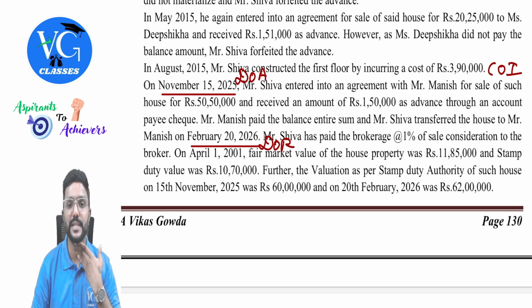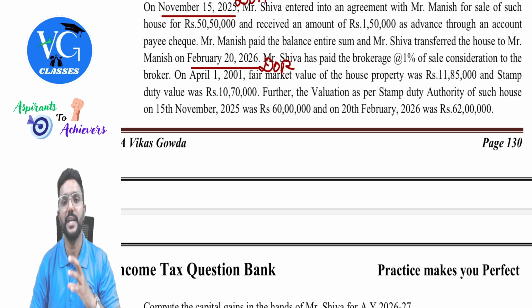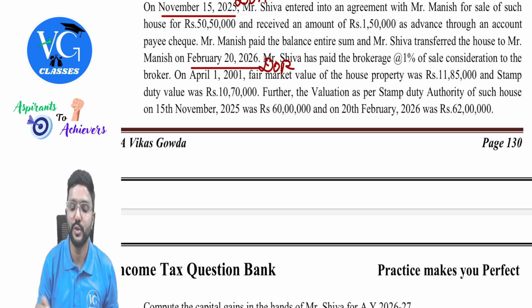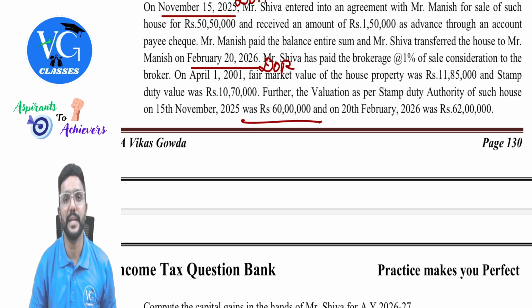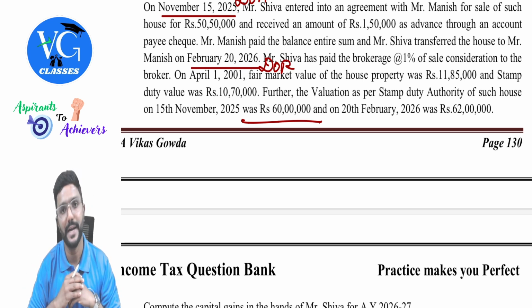Further, the valuation as per the stamp duty authority of such house on 15th November, that is date of agreement, is 60 lakh and on 20th February is 62 lakh. What should I consider, people? I should consider the stamp duty value on the date of agreement because at least a part of the consideration is received in any mode other than cash on or before the date of agreement. Got it? So should we consider 60 or 62 lakh?